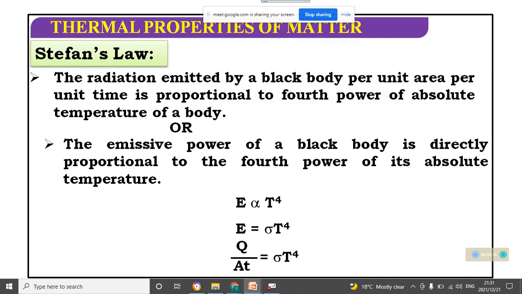You can write Q for radiation energy: Q per unit area per unit time equals sigma T to the power 4, where sigma is called the proportionality constant.